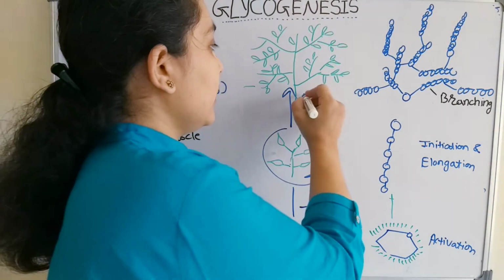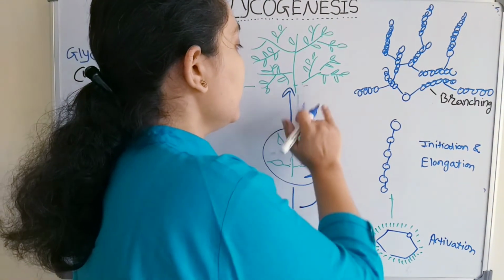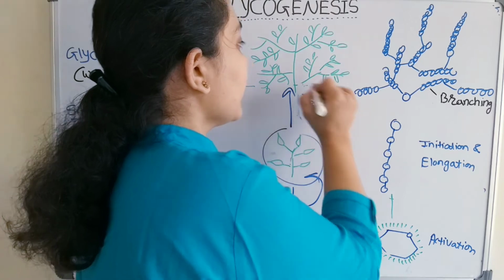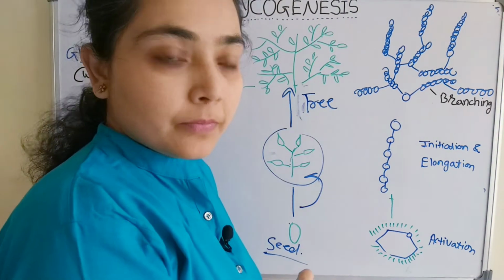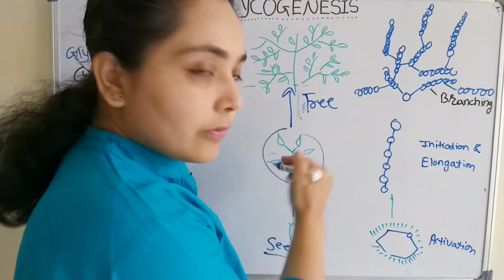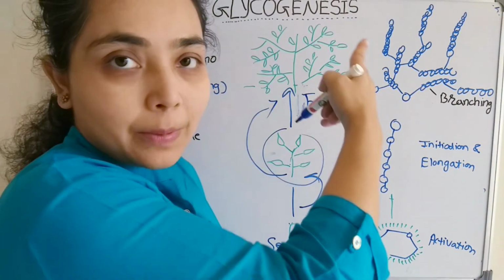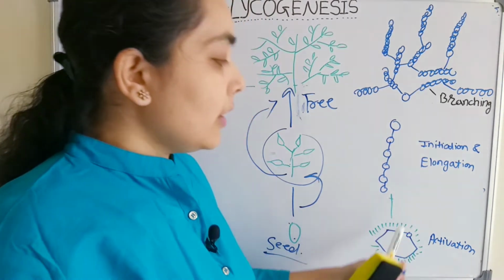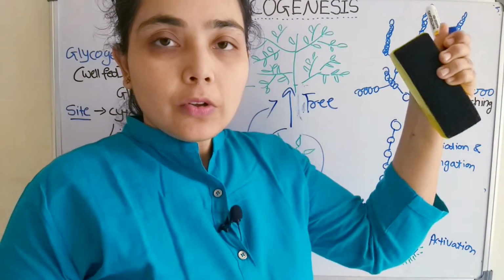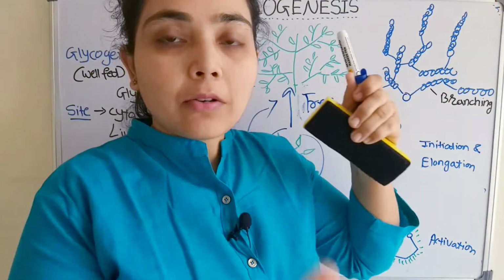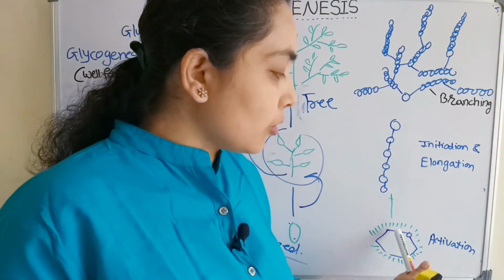It becomes a complete tree having so many branches. So seed, then one branch or plantlet, and from the one branch many branches. In the same way, glycogen synthesis will take place from single glucose molecules.